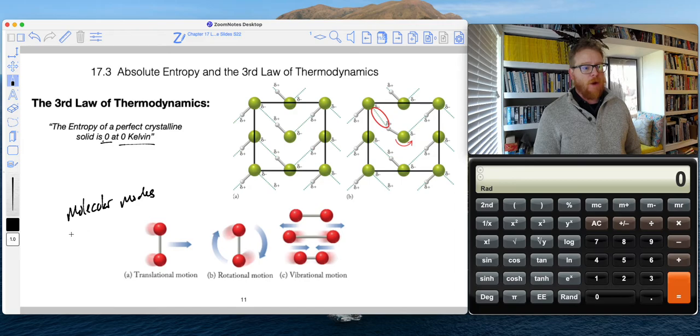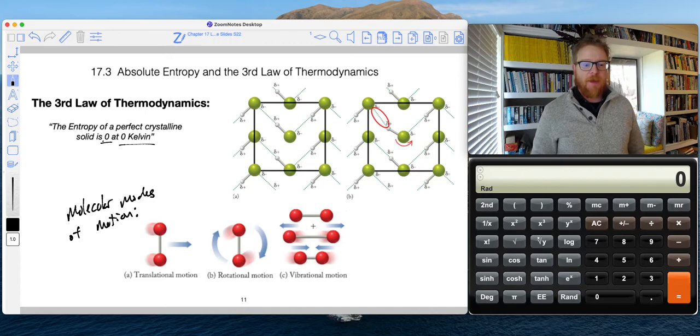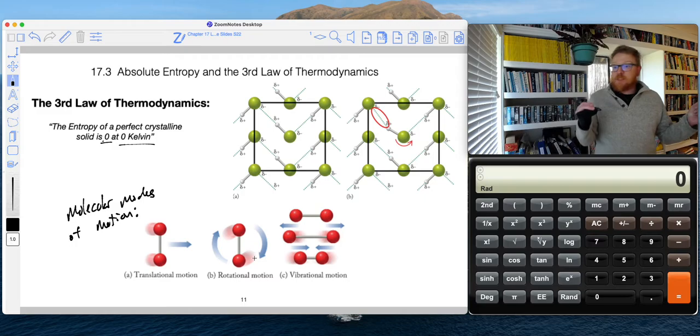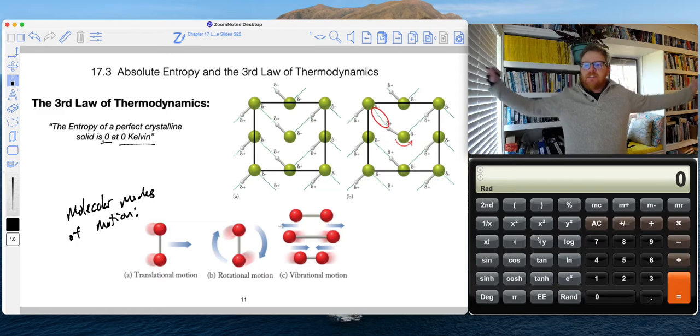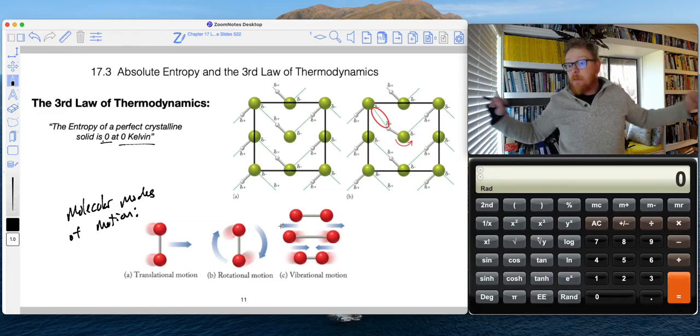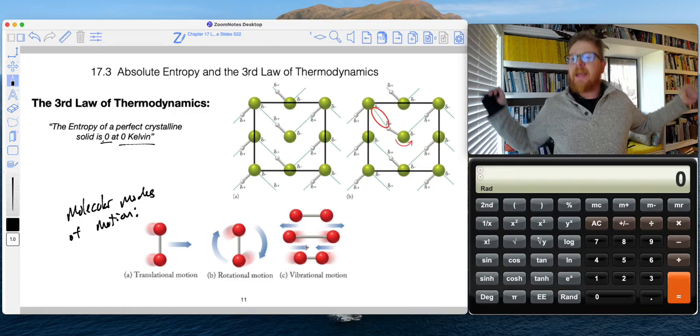Molecular modes of motion. And this is something all molecules do. They can translate, which means they can move around from point A to point B. They can rotate, so they can spin around and around. Or they can vibrate, and this vibration is typically about some chemical bond. You can see this chemical bond elongates and then compresses, and then it will elongate and then compress.